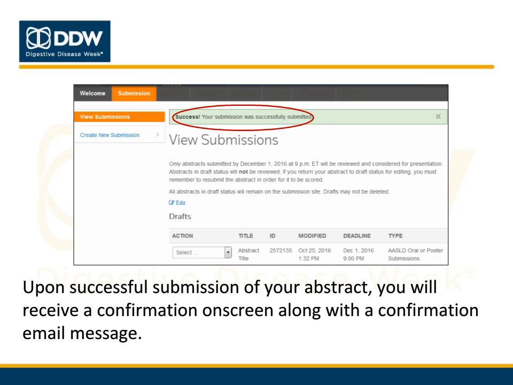After your abstract is successfully submitted, you'll see a confirmation on screen. You will also receive an email message confirming the submission. Your co-authors will receive a message the week of December 12th informing them that they have been listed as authors on your abstract. Any co-author who has not yet completed his disclosure for DDW 2017 will be provided with instructions how to do so at that time.